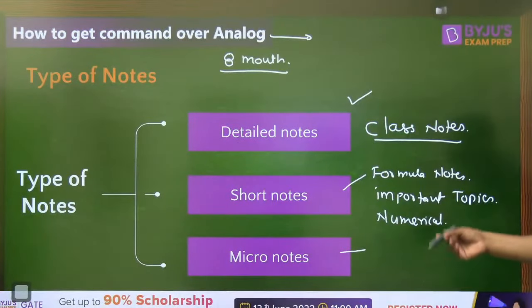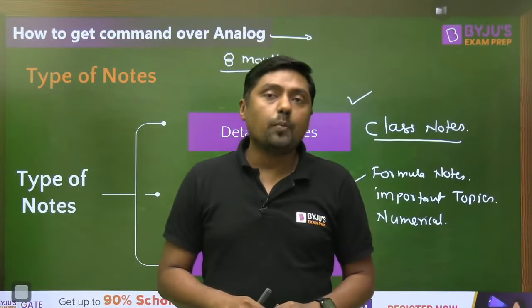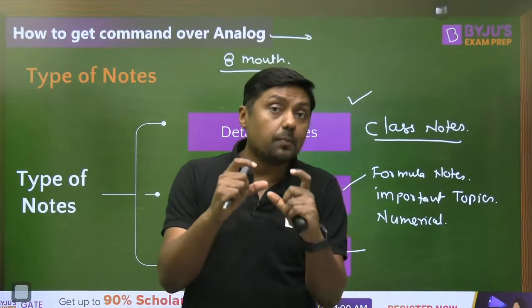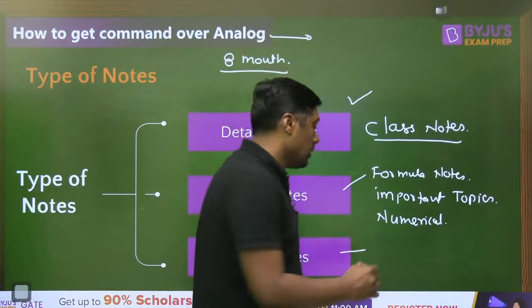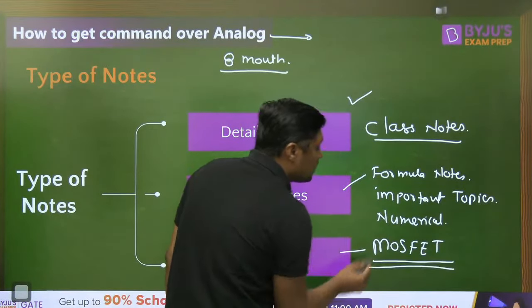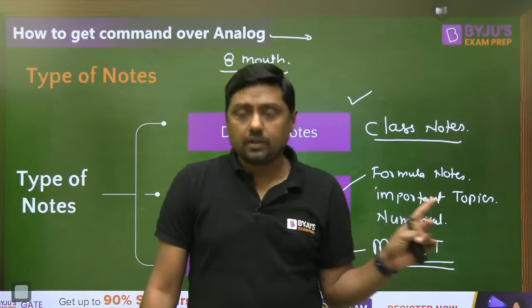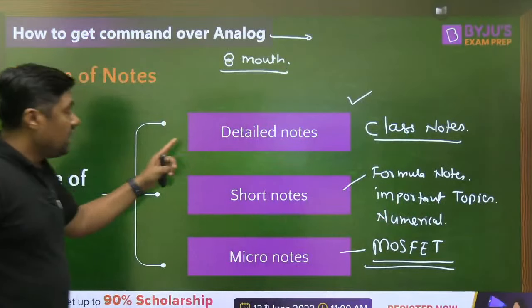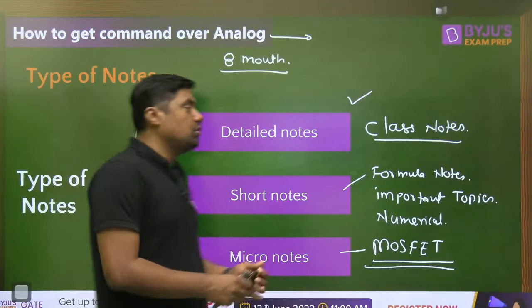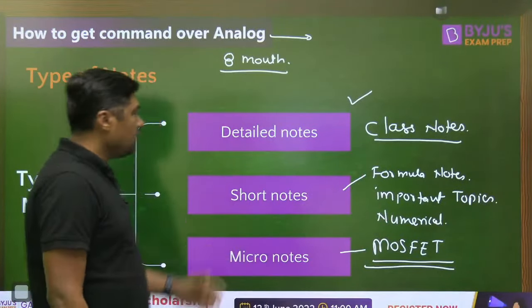If suppose I am not comfortable with MOSFET, I am comfortable with BJT or operational amplifier, each and everything, but I am not comfortable with MOSFET, then you have to make the proper notes for MOSFET for daily revision, and that is micro notes. Okay, so how many students are working on it? Tell me. Detailed notes, short notes, micro notes. And in coming classes, every morning I will give you the idea how to make the notes. Okay, detailed notes, short notes and micro notes.